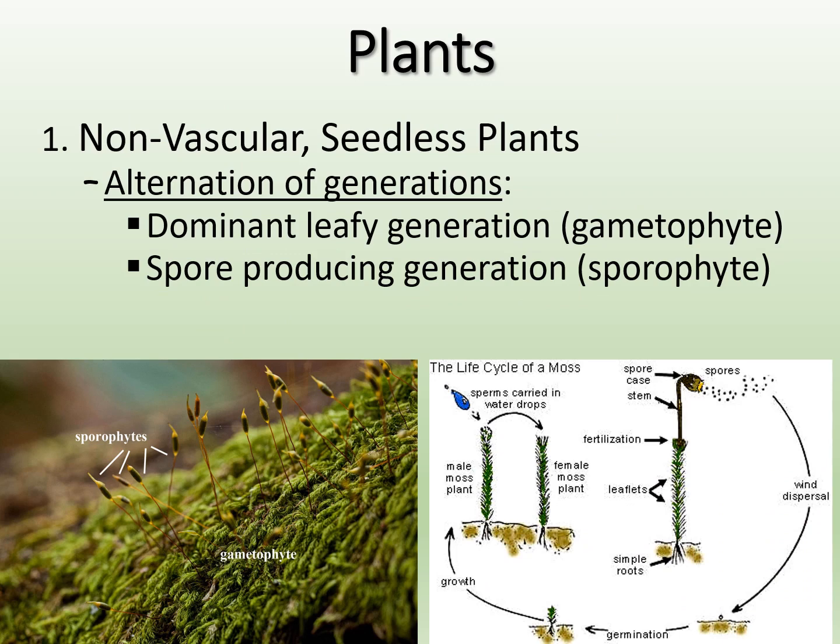If we look at the alternation of generations for our bryophytes, our non-vascular seedless plants, we have this dominant leafy generation, and they are actually the gametophytes. So we have a male plant and a female plant, and they live most of their life in that gametophyte state. And then they produce a spore. The spore is going to be produced by the sporophyte after fertilization.